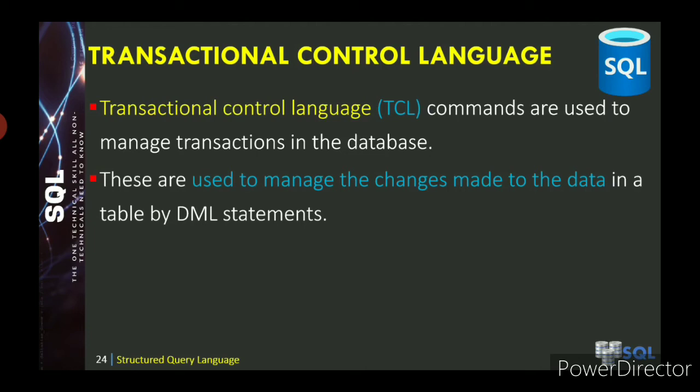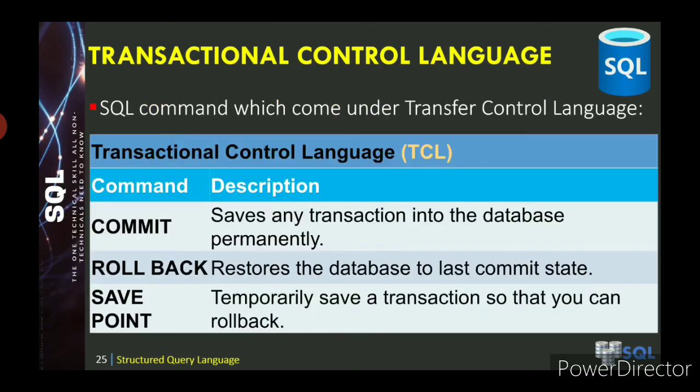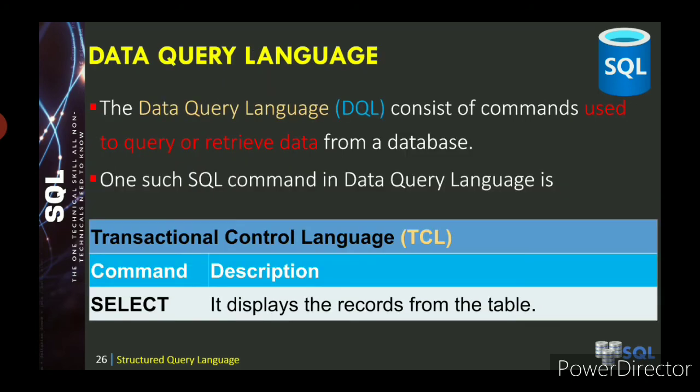Then what are the commands we are going to use in TCL? First one is commit. Commit means it saves any transaction into the database permanently. So if you want to permanently save any changes, you have to use the commit command. Second one, rollback. Rollback restores the database to the last commit state. Then savepoint temporarily saves the transactions so that you can roll back. So commit means you can permanently save the data in the database, and savepoint means you can temporarily save a transaction in the database.